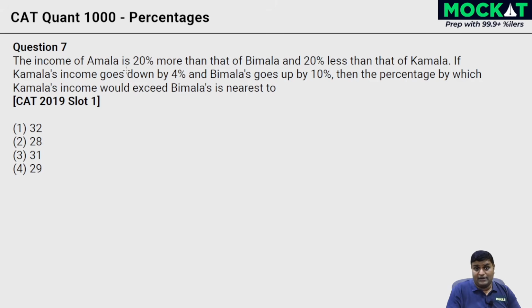The income of Amala is 20% more than that of Bimala and 20% less than that of Kamala, right? When this is given to us, the first step I would do is take A, B, and K and start writing them in percentage terms. 20% is nothing but 1/5. If A is 1/5 more than B, if B is 5 parts, A is going to be 1/5 more, becomes 6 parts.